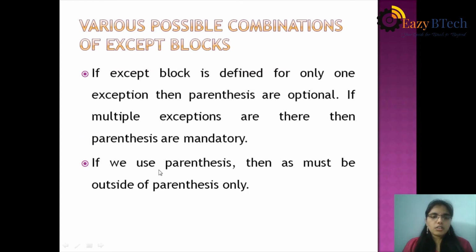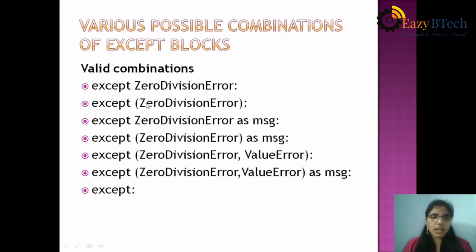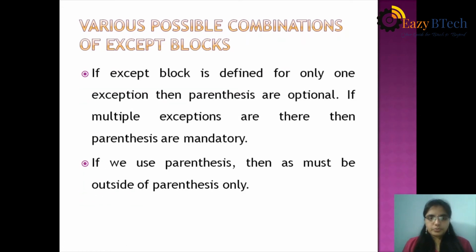If we use parentheses, then 'as' must be written outside of the parentheses, not inside. You have to follow these rules to declare an except block.